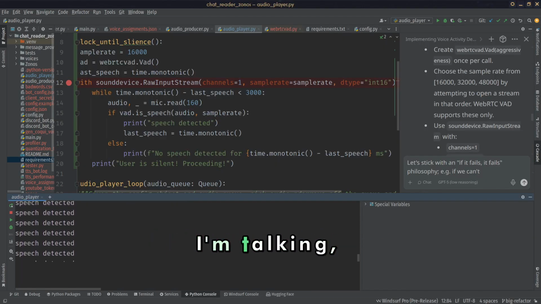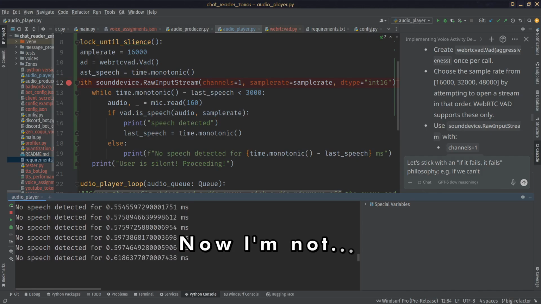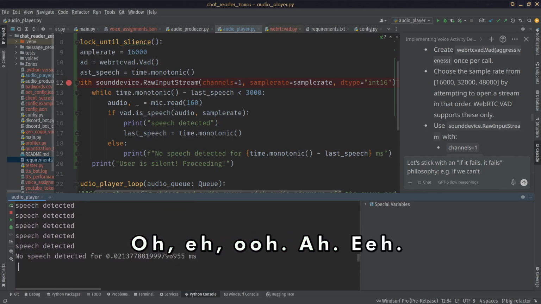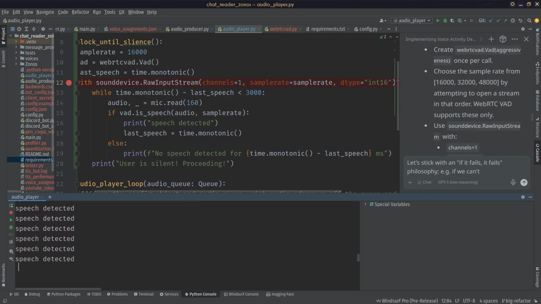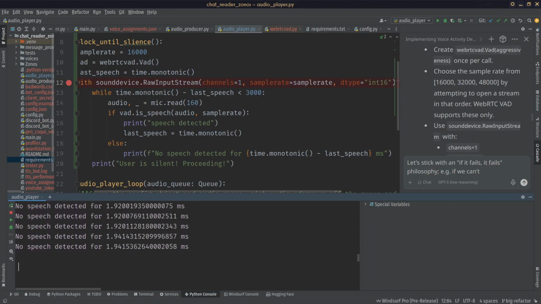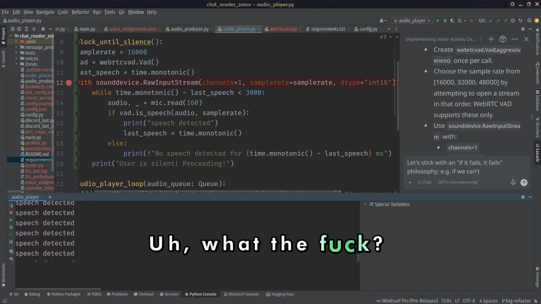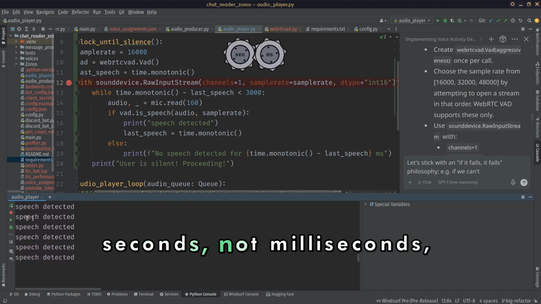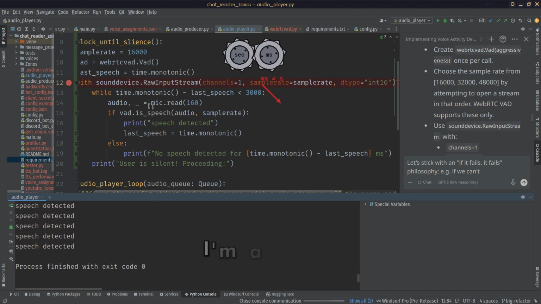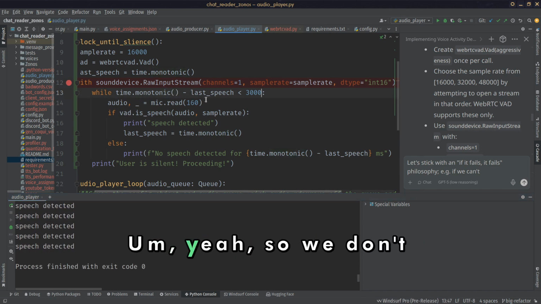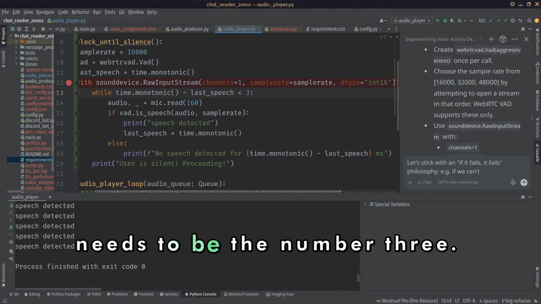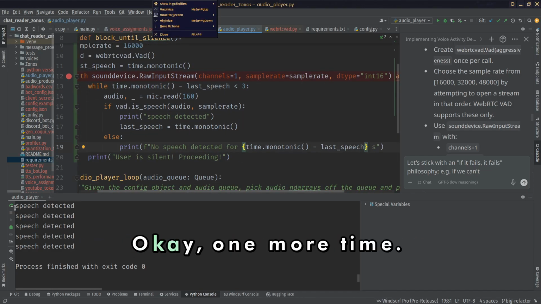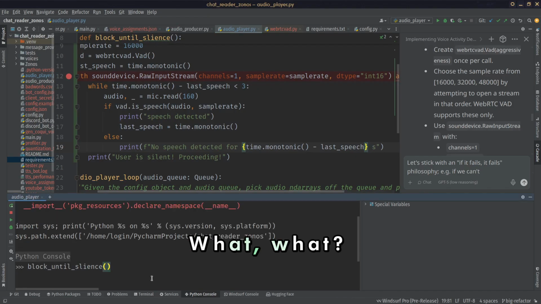I'm speaking, I'm talking, I'm saying words. No, I'm not. What? Oh, right, okay. Time monotonic works in seconds, not milliseconds. Right. I'm a fool. So it just literally needs to be the number 3. Okay, one more time.